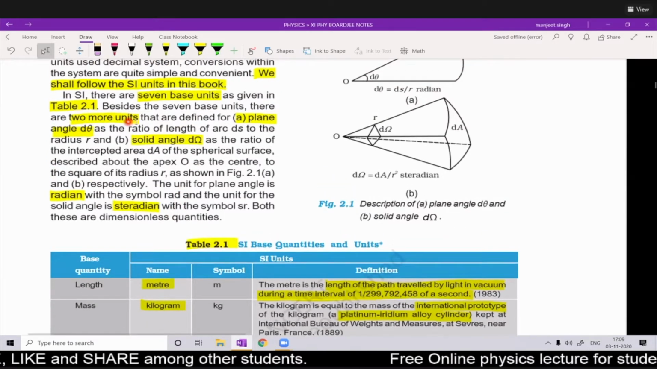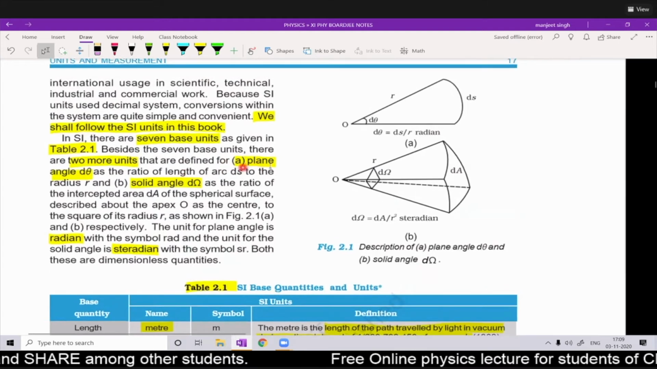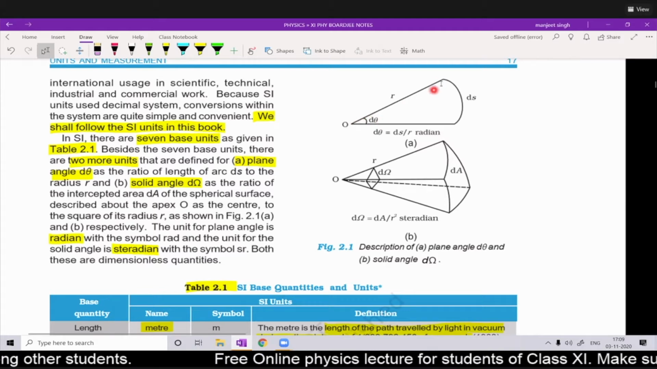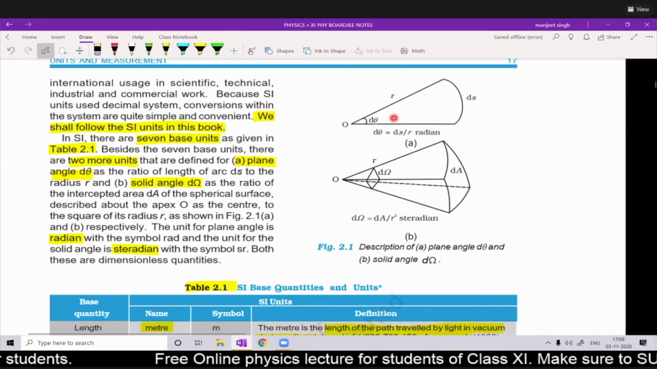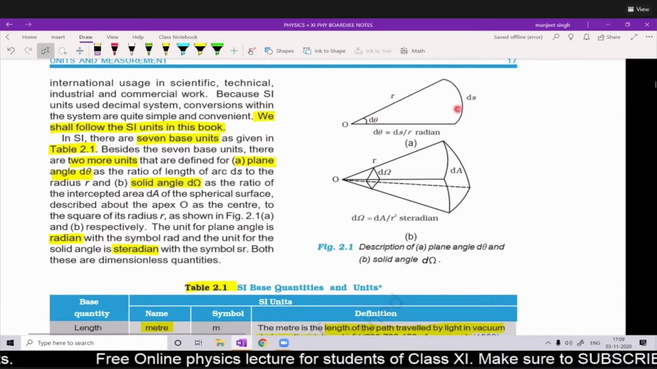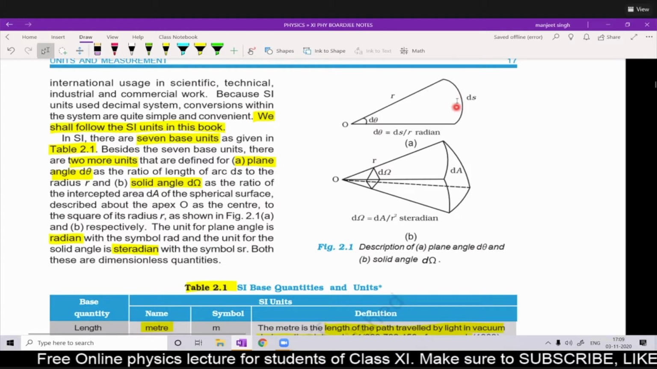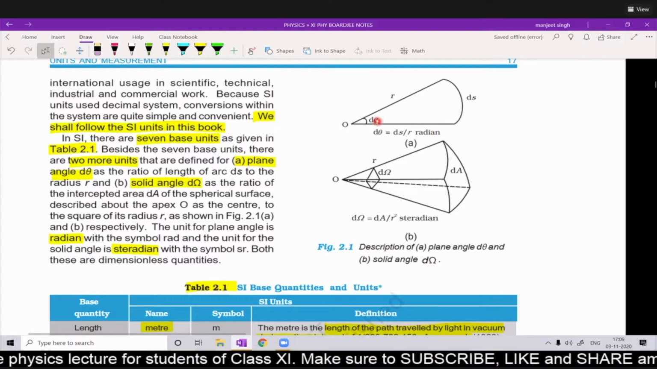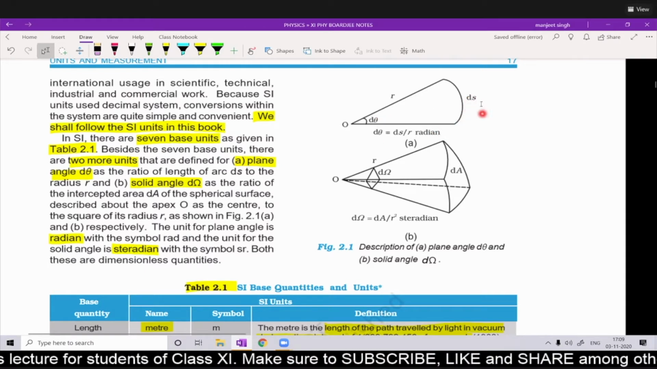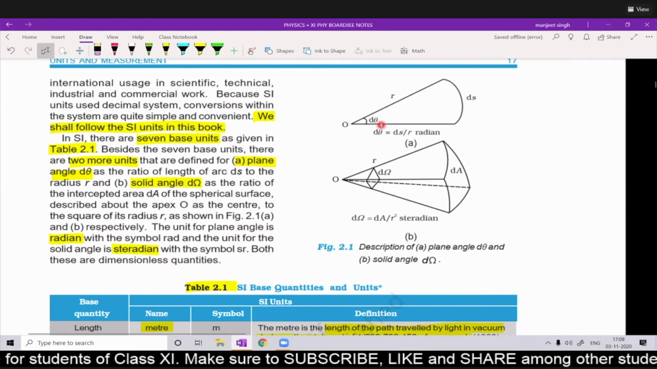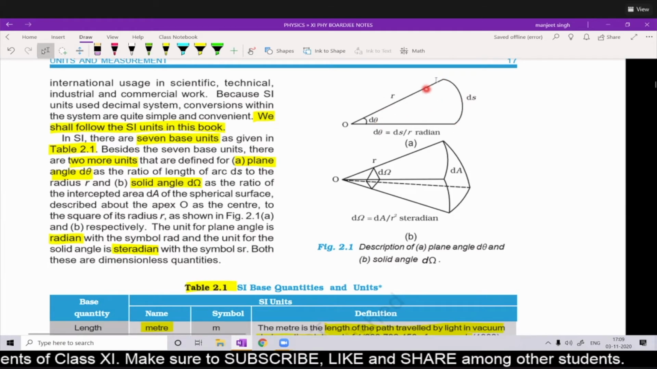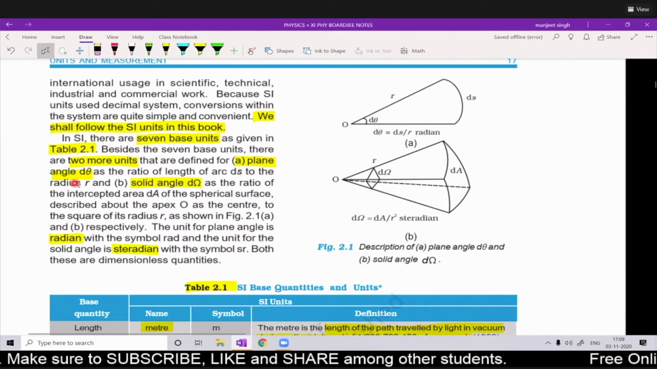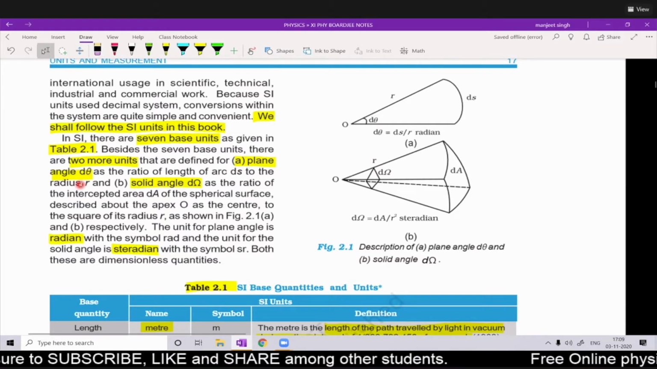Apart from that, 2 more units are there for angle. One is for plane angle. You see the plane angle d theta: this is one line, this is another line, and these two lines enclose an angle d theta. If we make a circle of this radius, and this is an arc of the circle, then the angle is equal to arc upon radius, a formula from trigonometry. So d theta is equal to ds upon r. d theta is measured in radians. Plane angle d theta has the unit radians.